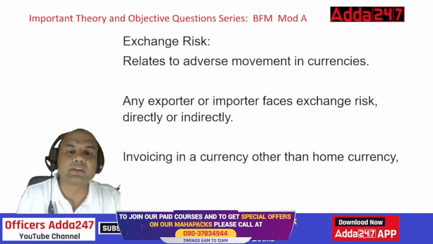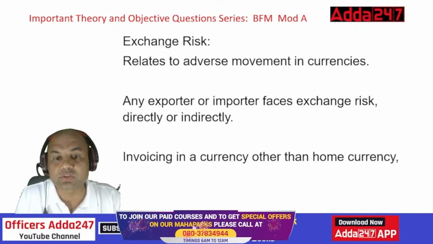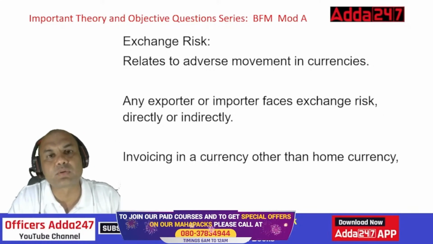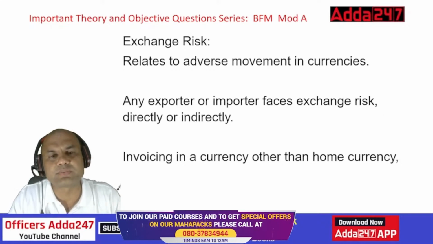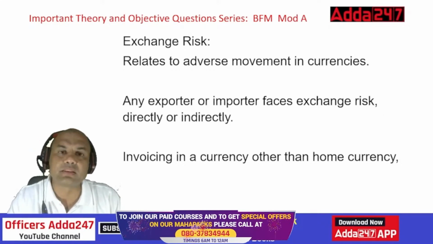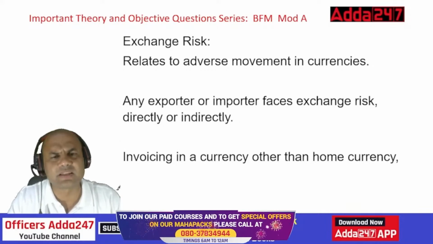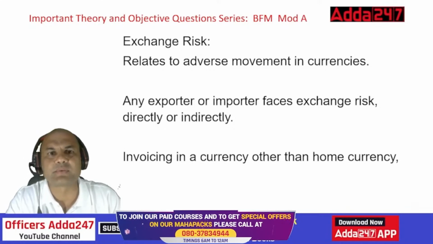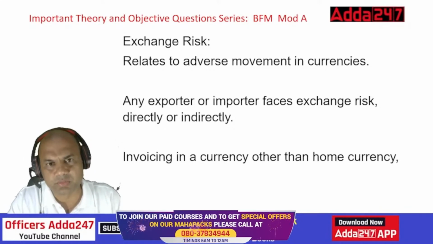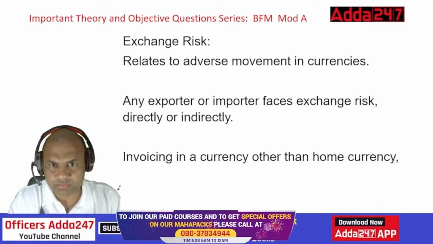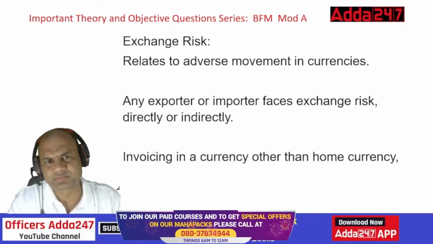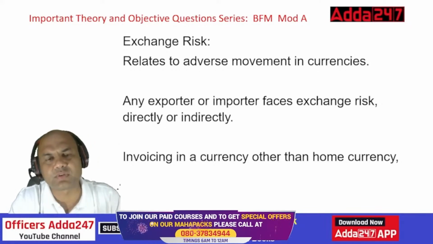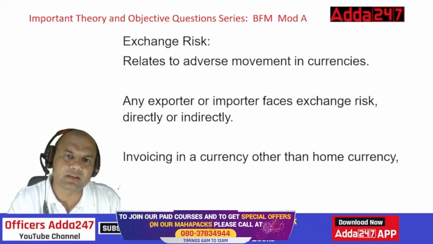So invoicing in a currency other than home currency is also a typical exchange risk. Suppose I am in India and I invoice somebody in rupees. Invoicing means giving the bill. Invoice means bill. I am giving the bill typically in rupees to any person. So that is no risk at all. Suppose I am giving you a bill tomorrow, you pay me 100 rupees and I give you some service. Whether the dollar will rise or fall, this 100 rupees will be 100 rupees, right?